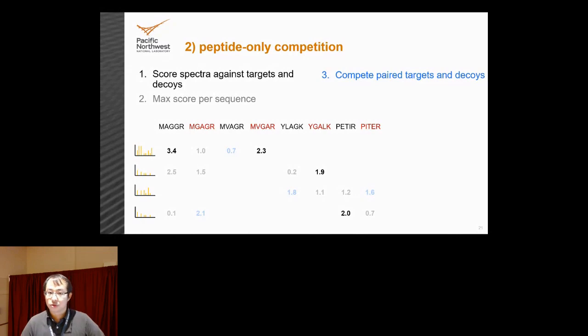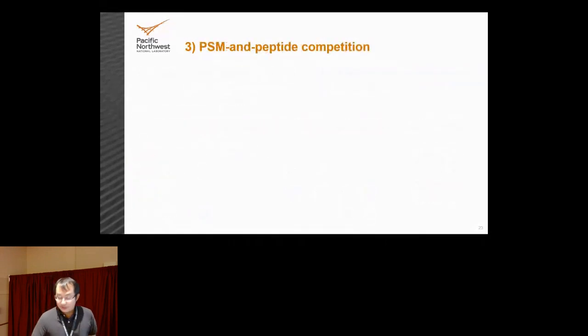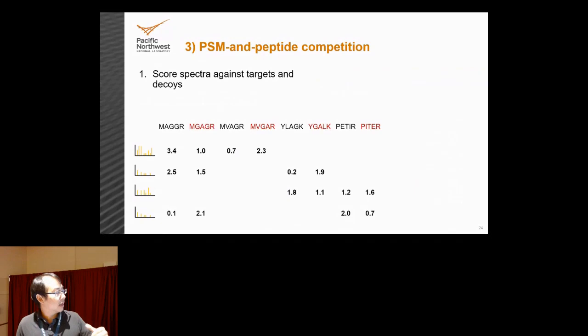So that means removing the score of 2.1 in the second column. Then we take a look at the next 2 columns. We see there's 0.7 and 2.3. We keep the 2.3, remove the 0.7, and so on and so forth. After that step, you're going to take the remaining matches and calculate your FDR on that. The final method is called PSM and peptide level competition. And once again, you have your set of scores.